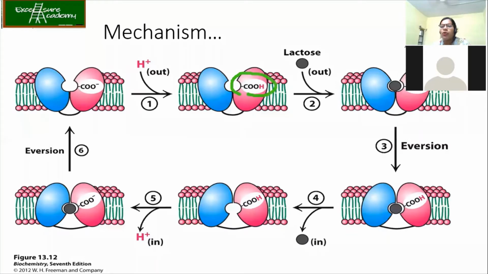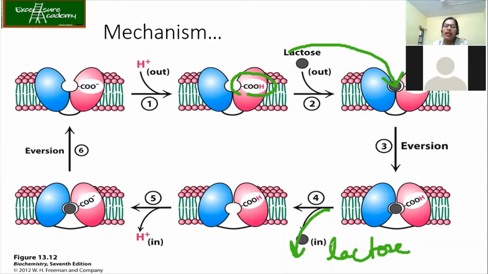Okay. Now what protein are they talking about? It is the lactose permease. Now once it binds, there is a conformational change to which your lactose comes and binds. Now the change is happening. What is happening after that? The enzyme is able to move the lactose inside of the cell. Once this has been taken in, your H plus is also taken in, and the lactose permease will go back to its original position.